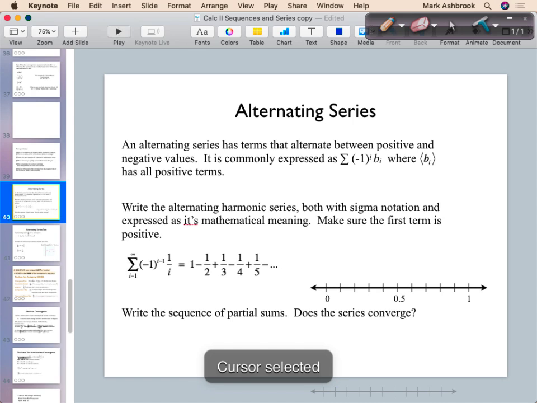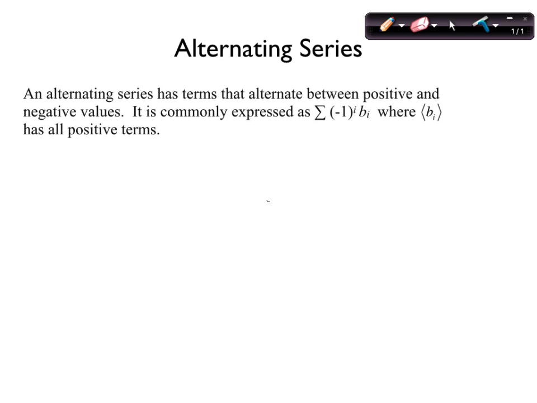So we want to talk about something today called alternating series. Alternating series alternate between positive and negative values. Make sure you're thinking and listening, not just copying down word for word. You can always take notes in the video later. So in an alternating series, the terms alternate between positive and negative, and we can always express that like this.